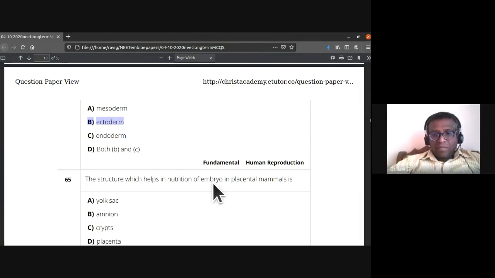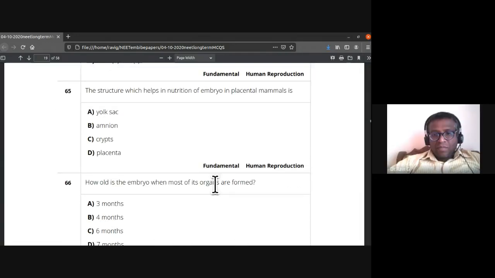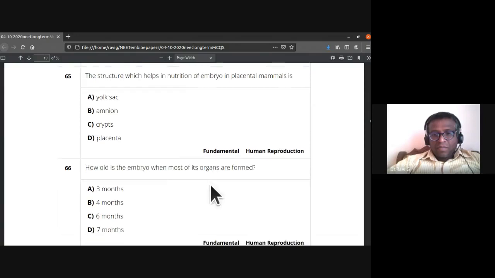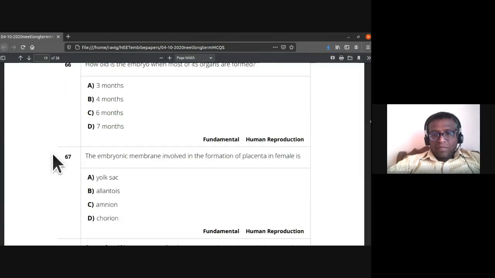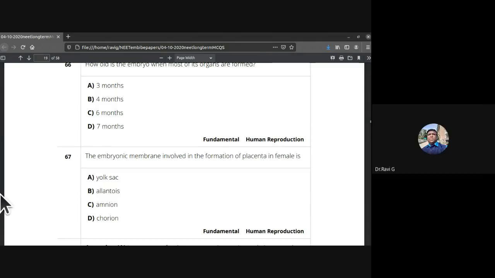65th, the structure which helps in nutrition of embryo in placental mammals is, as usual, placenta. How old is the embryo when most of its organs are formed? Most of its organs by 6 months it would be. Anyway, let us check this. 66th, the answer is A. So most of its organs are formed by 3 months itself.